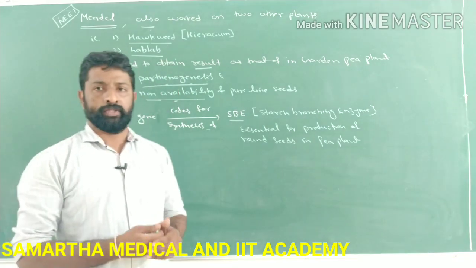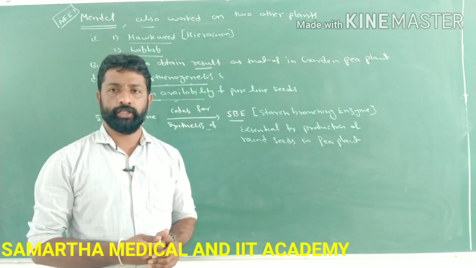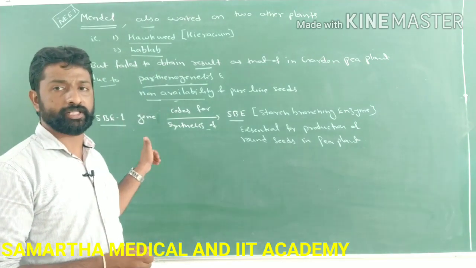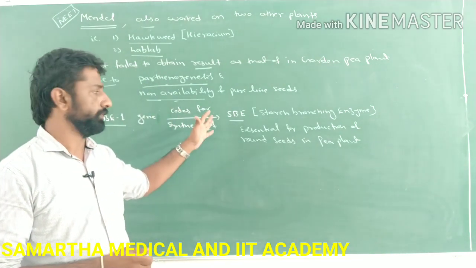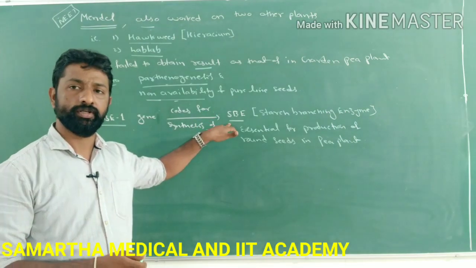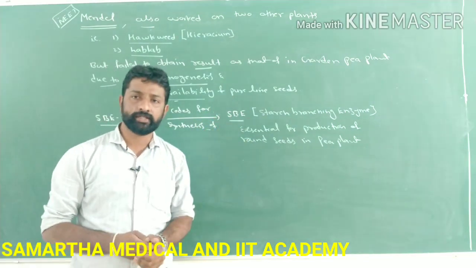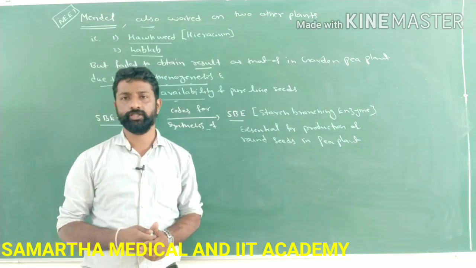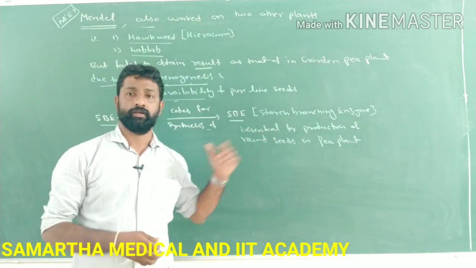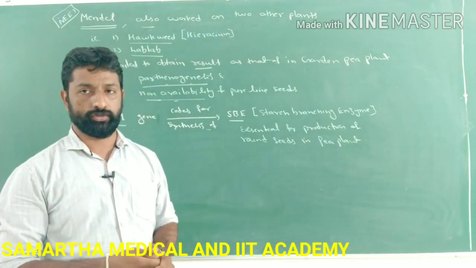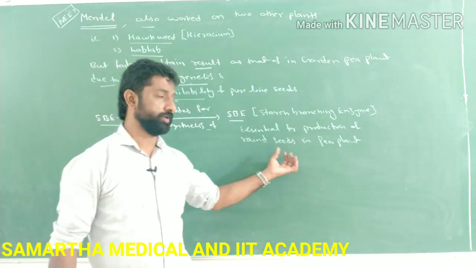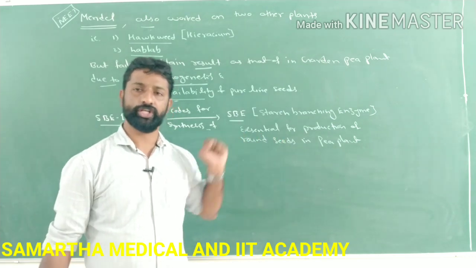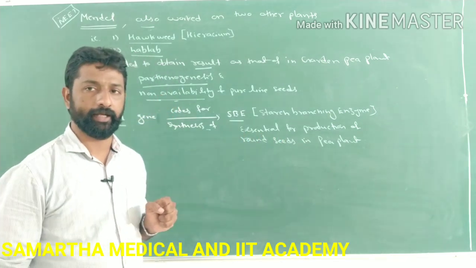So what is the role played by the SBE1 gene and the SBE enzyme? The SBE1 gene codes for the synthesis of an enzyme called SBE. What is the full form of SBE? Starch branching enzyme. And its function is that it is responsible for the production of round shaped seeds in pea plant.